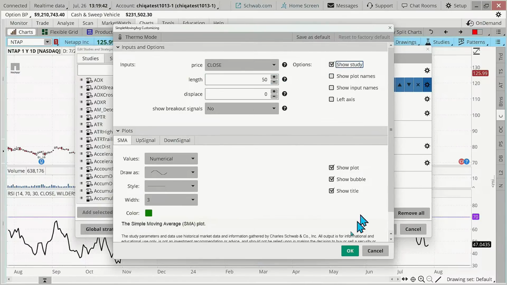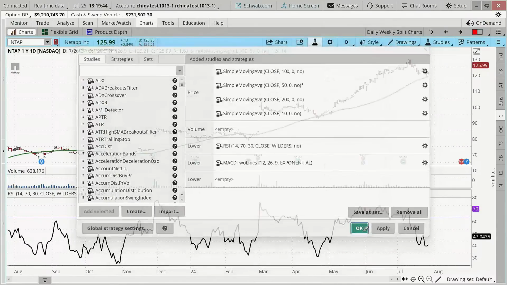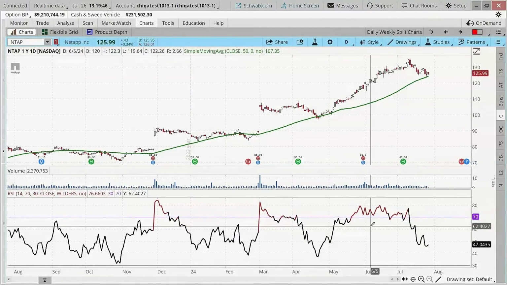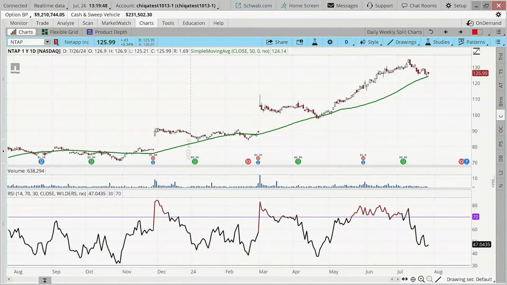We'll show that study so we can see it to help us define an upward trend. In other words, is price action holding above the 50-period moving average? Is it above it when we get our RSI signal? That defines the trend itself and helps the computer to recognize that.